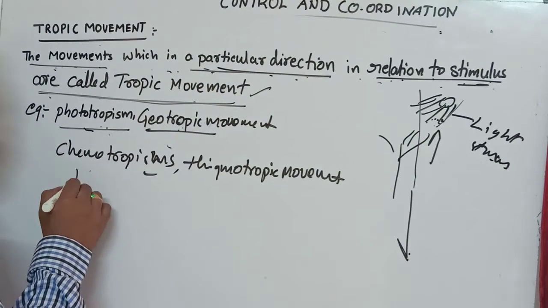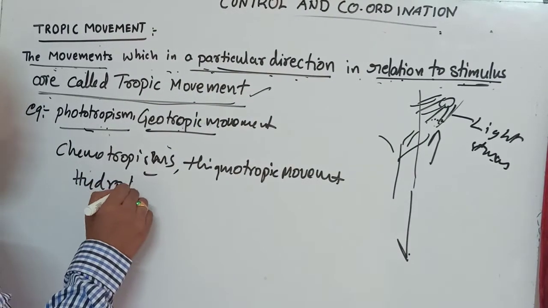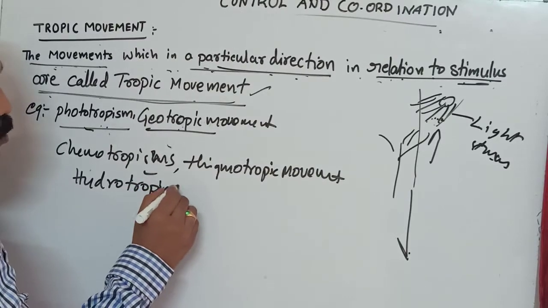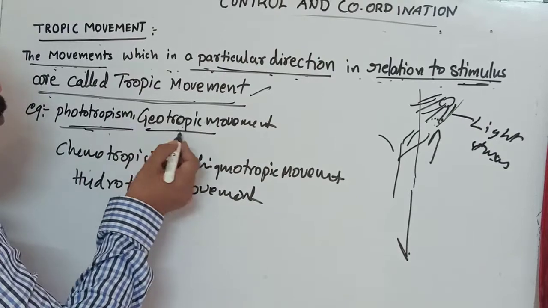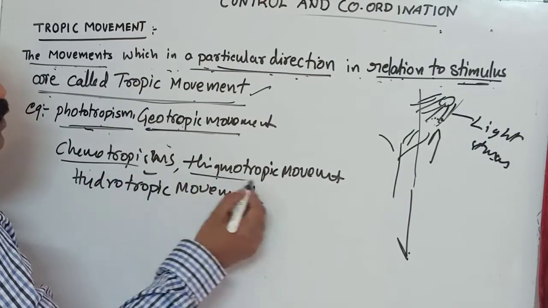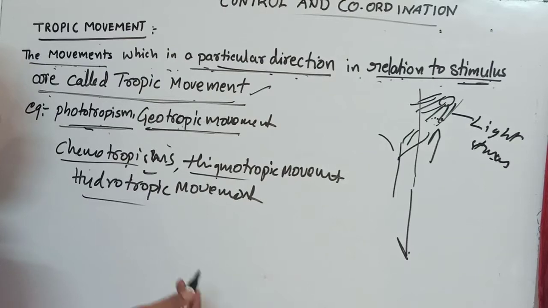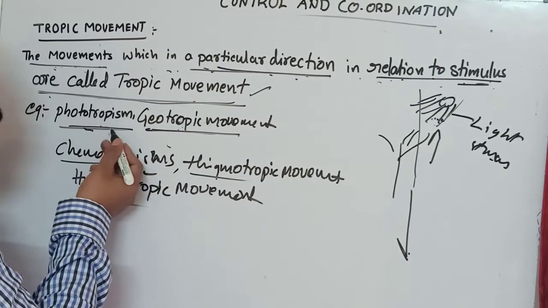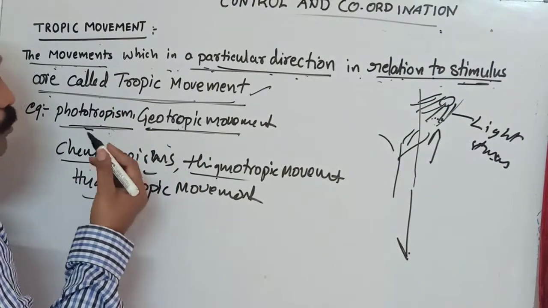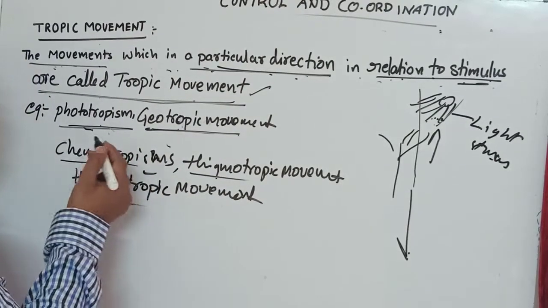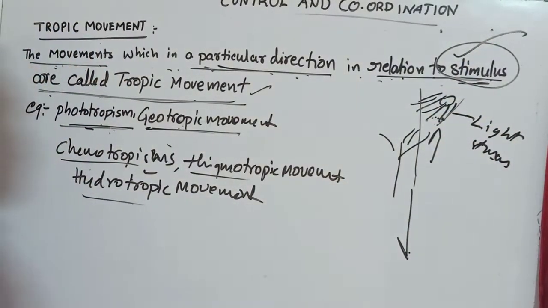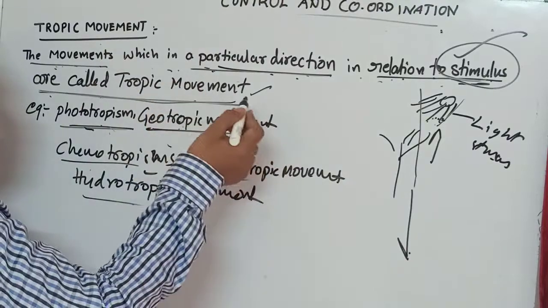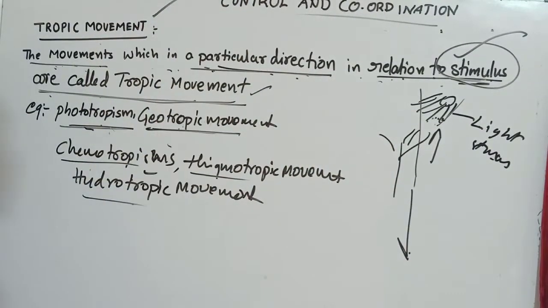One more tropic movement is the hydrotropic movement. So we have phototropism, geotropism, chemotropism, thigmotropism, and hydrotropism. Anyway, the movement which is growing towards stimulus is called tropic movement in plants.